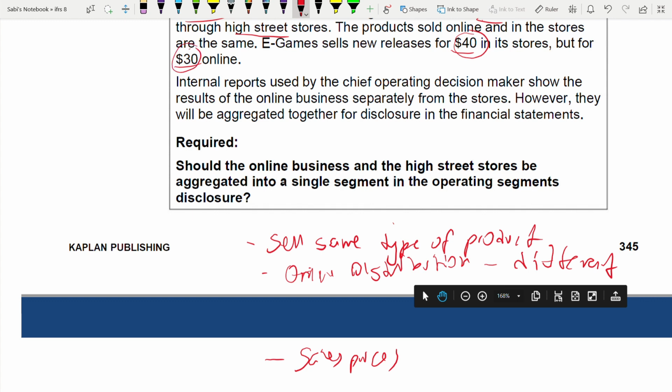Because they are different sale prices, they cannot have a similar gross margin. They are going to have differences in gross margin. So that's why you cannot aggregate them together. It's not advisable because it's different also. So you see only the first point is similar, but the rest two are different. So more points are different than similarities. That's why you should say that it is appropriate to disclose these two segments separately.